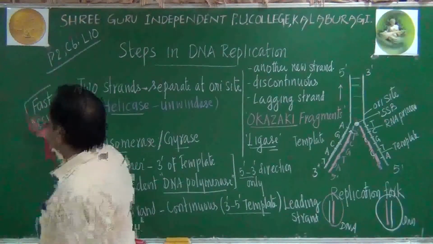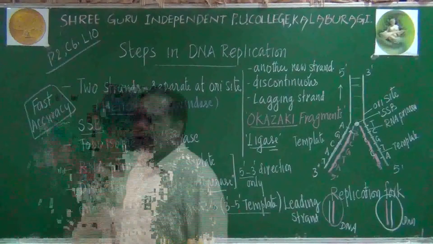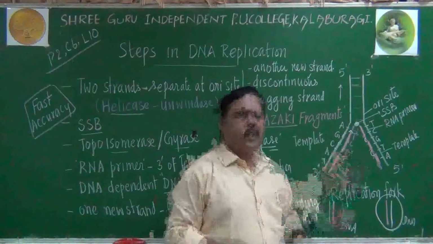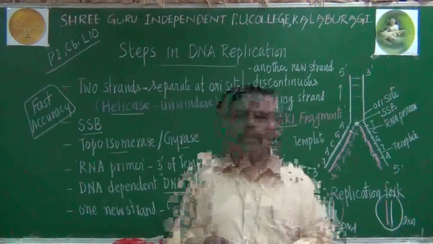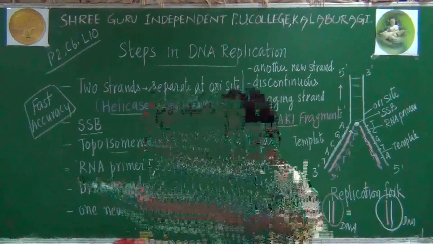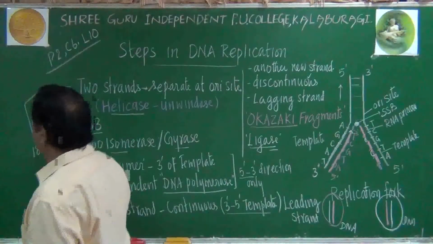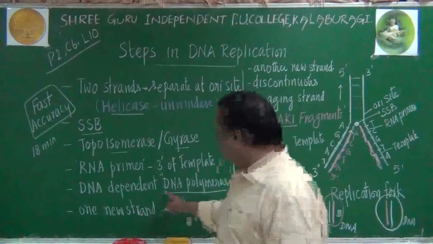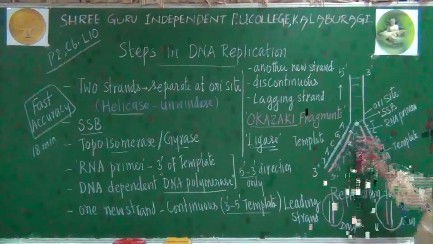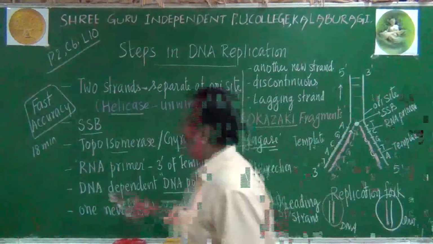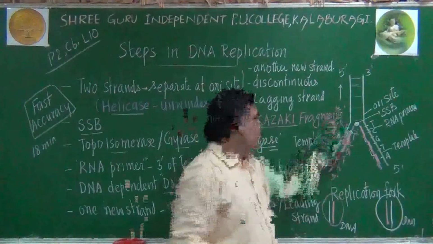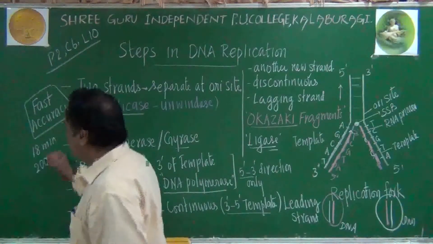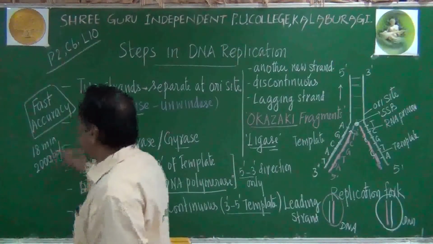What do fast and accurate mean? It must be able to complete the replication process very quickly. I told you about E. coli. Within 18 minutes, the complete E. coli DNA will be doubled. That means the rate of addition of new nucleotides will be 2000 nucleotides, or 2000 base pairs, per second.